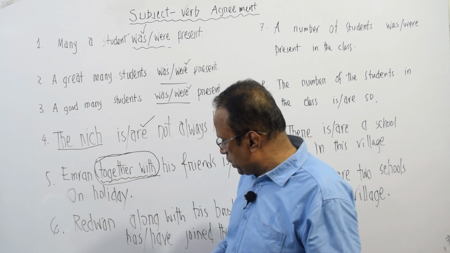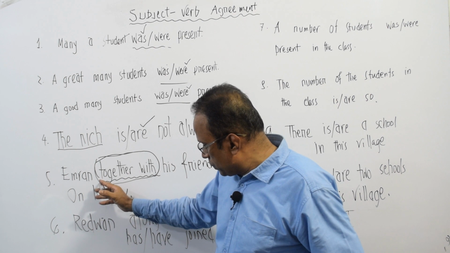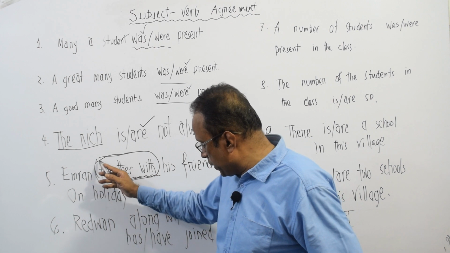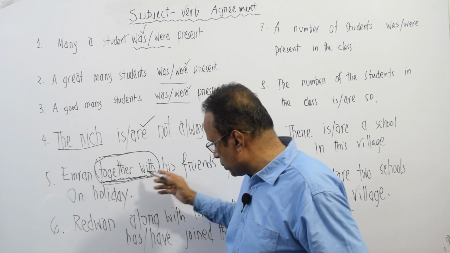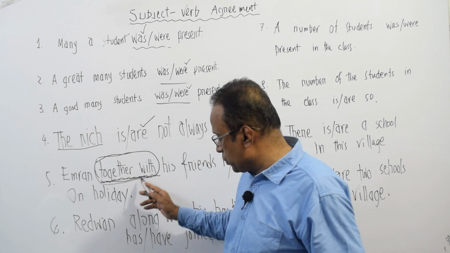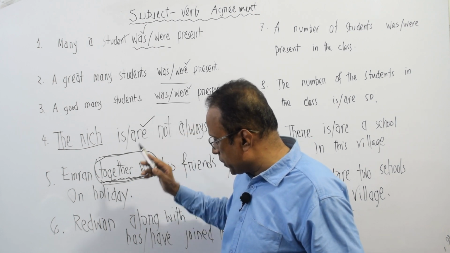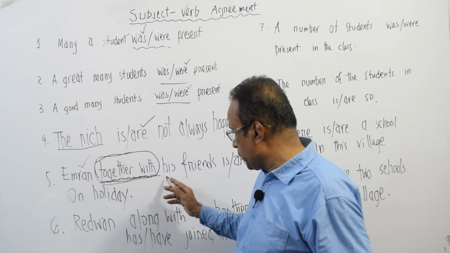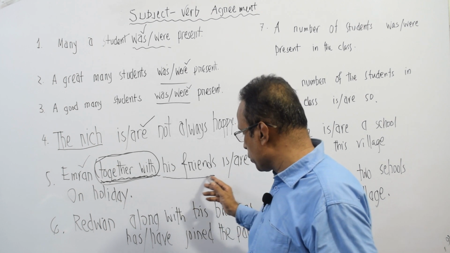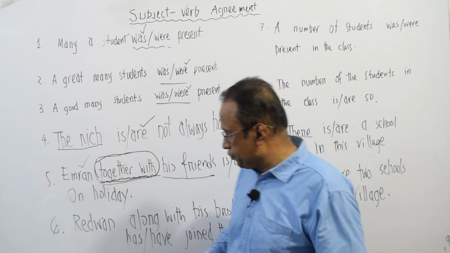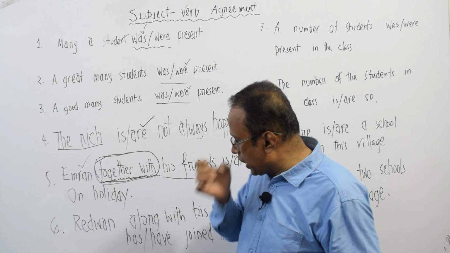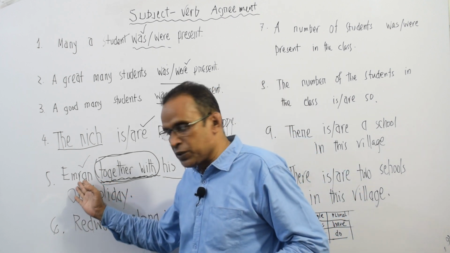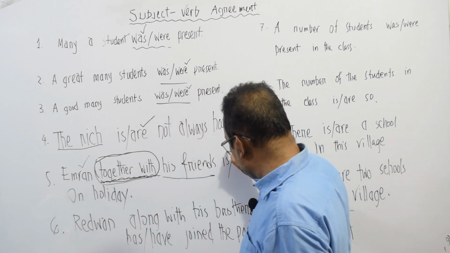But when you can see this phrase, together with, we have to take the first person as the subject. After this phrase, whatever you can see is not the subject. So, Imran is the subject here. Imran is third person single subject and we have to take the single verb, is, here.